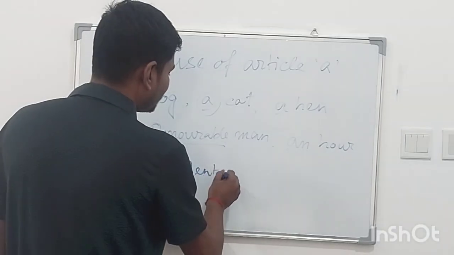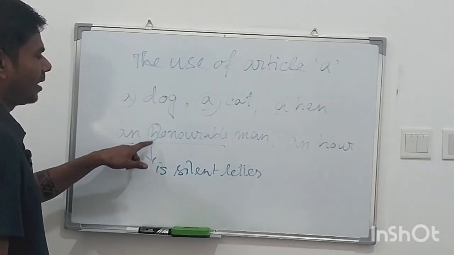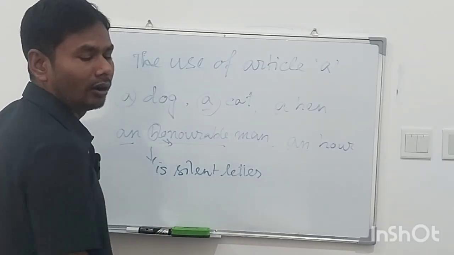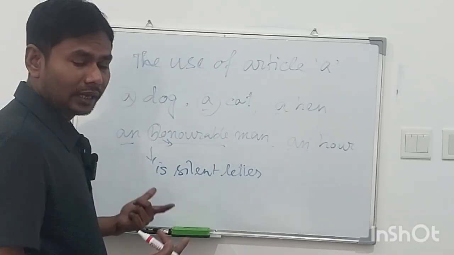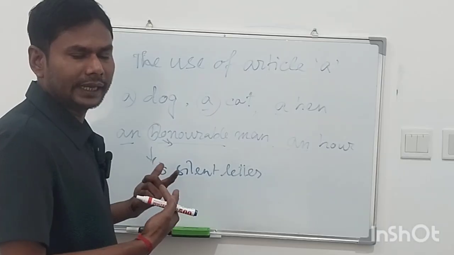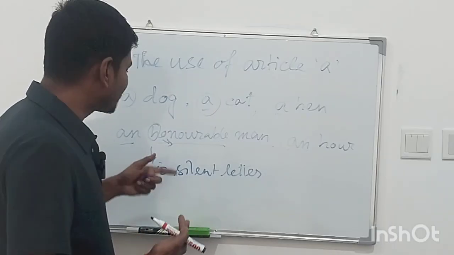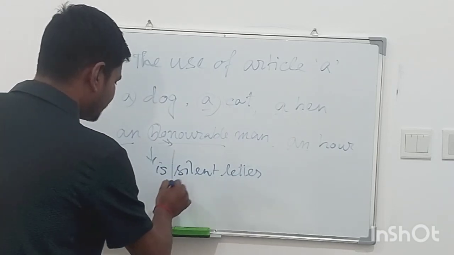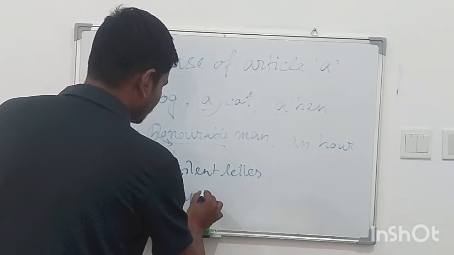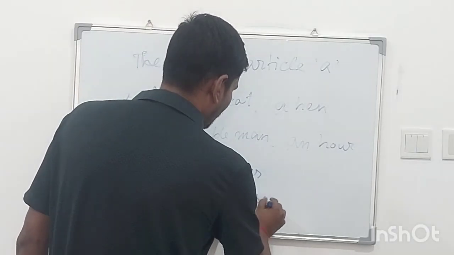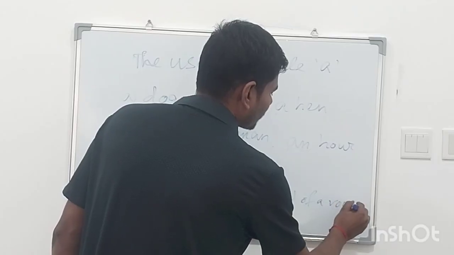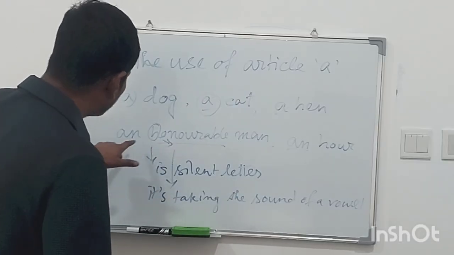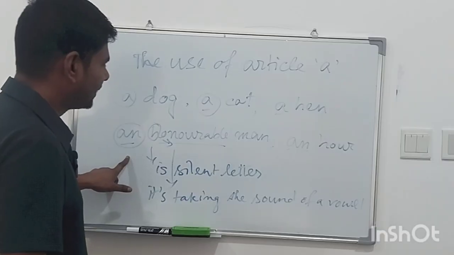Here H is a silent letter, and the word is taking the sound of a vowel, not the sound of a consonant. So I have used an here.